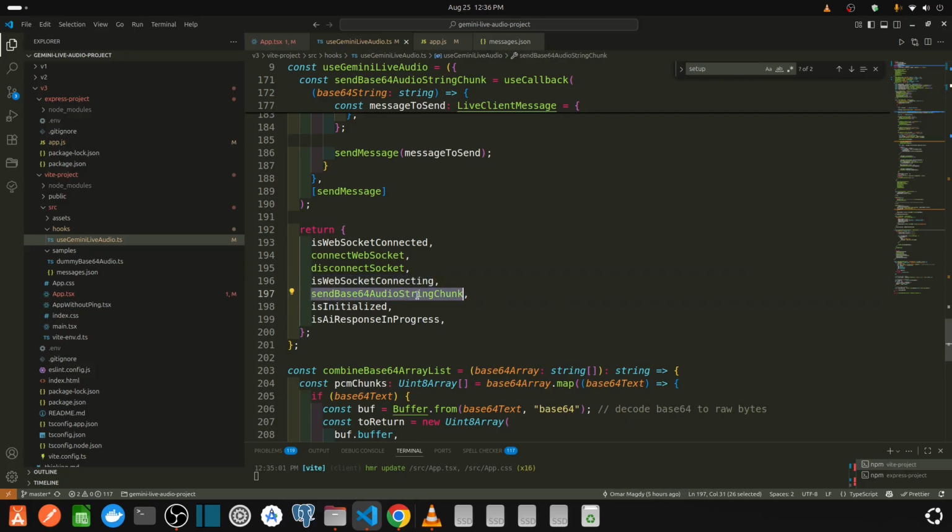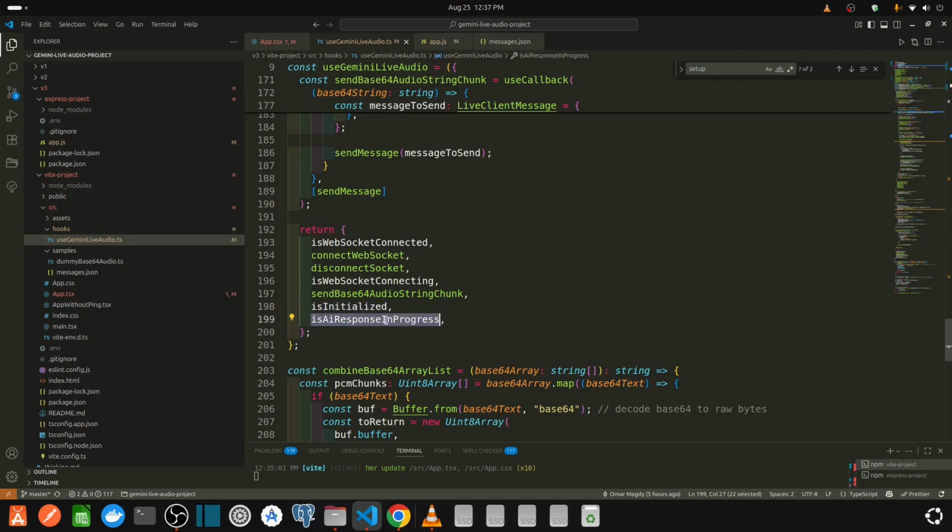Send base 64 audio chunks. This function takes a base 64 string. It's used when you want to send an audio chunk to the API with the voice recorder. Is initialized represents whether it is initialized or not.